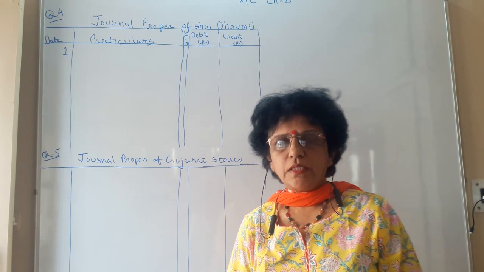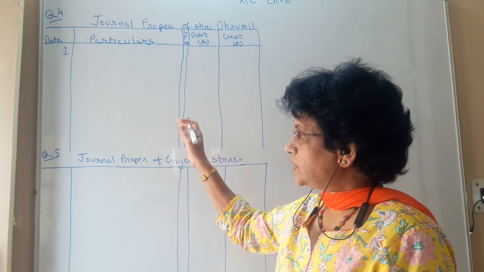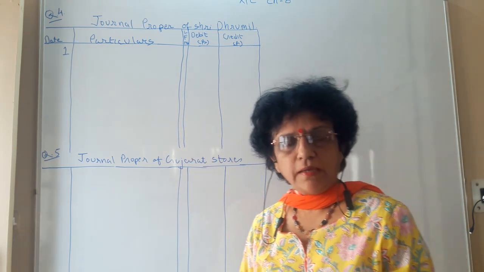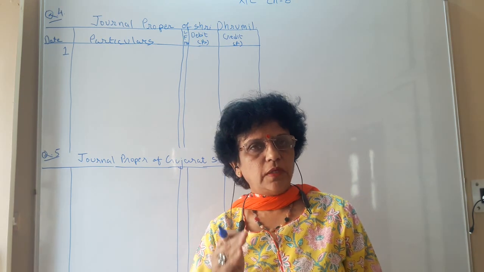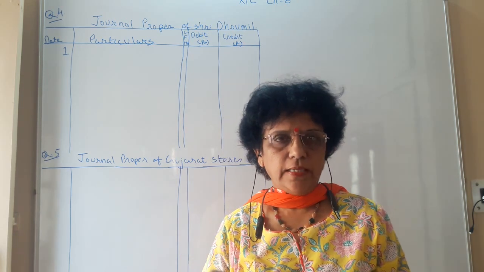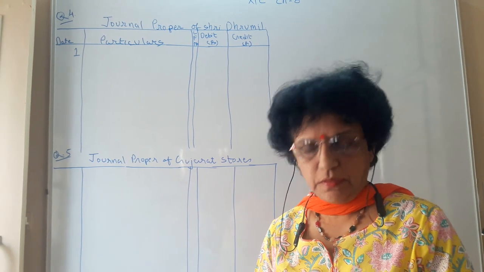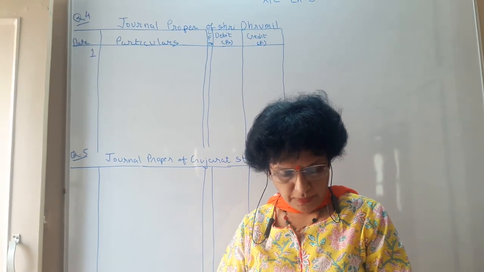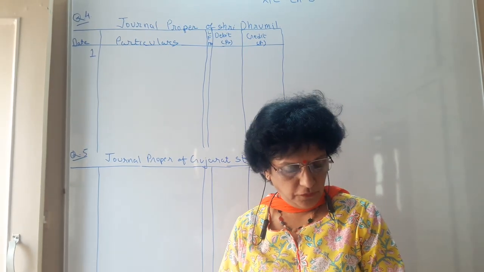Students, in journal proper, let us today do question number 4 and question number 5. So question 4 is related to that opening journal entry. How to write that? Let us complete it first. See on page number 198 of your textbook.